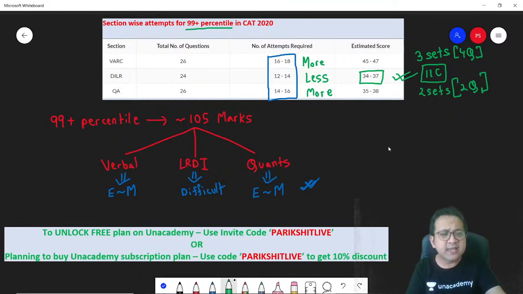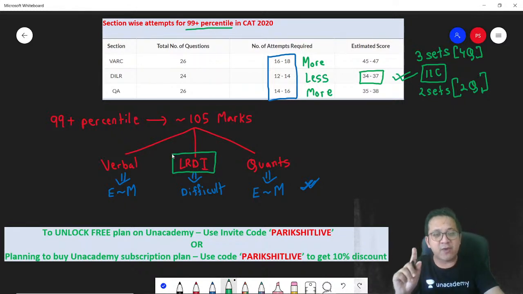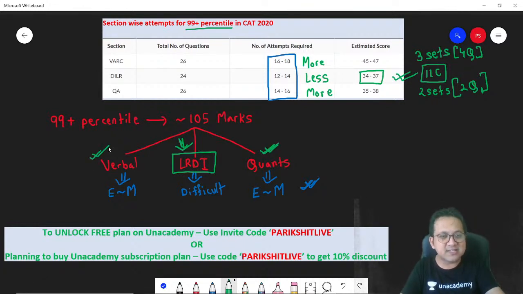The rational thinking is engineers, BCom graduates, arts, English honors, doesn't matter. LRDI is the same for everyone. No one has an undue advantage in this section, and hence CAT paper setters try to play with this section. Verbal and quants, no. Why? Quants is skewed towards engineers, and verbal is skewed towards students who are good in the subject, probably who had a very good, let's say, convent education in your school days. So if that's been your case, you'd be good in the subject.